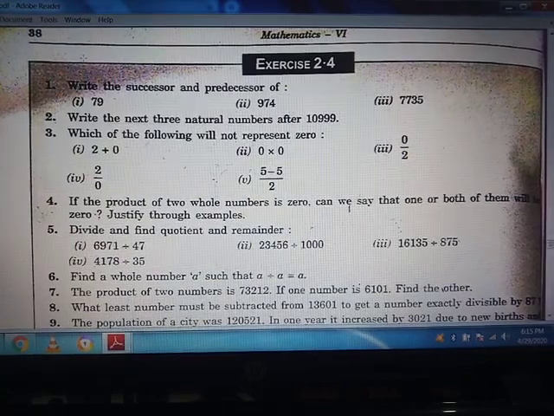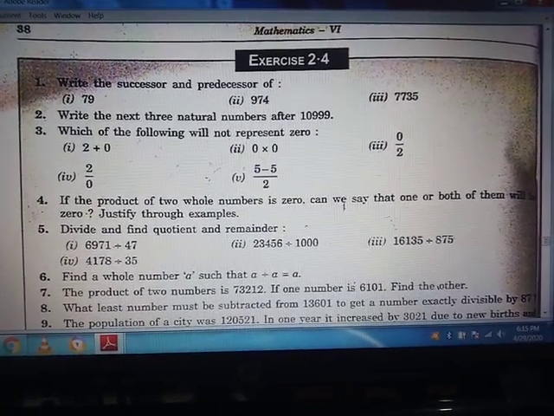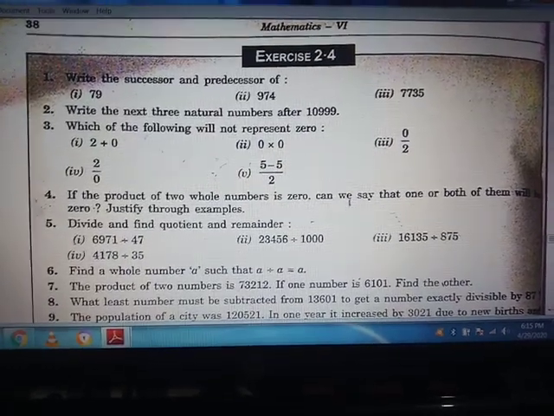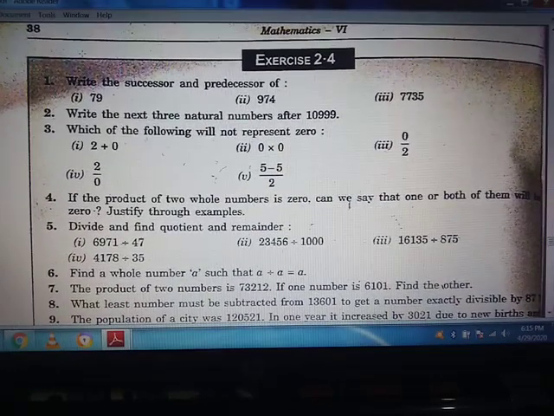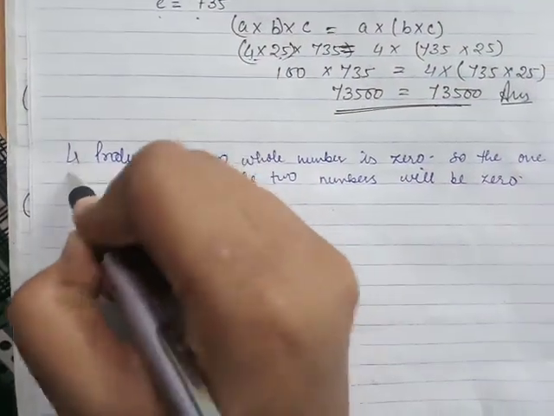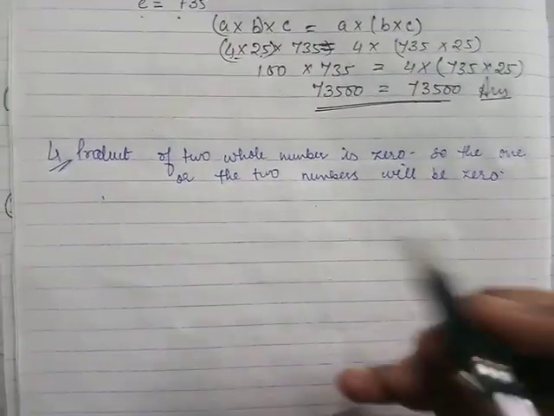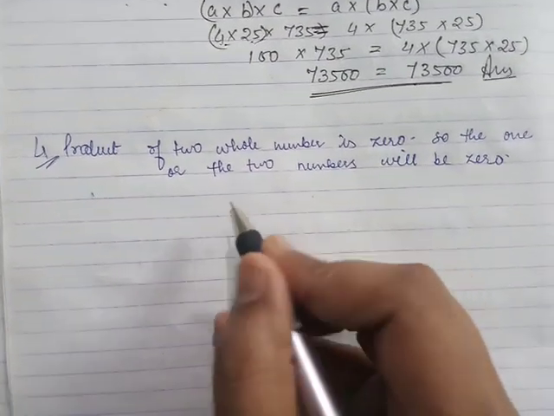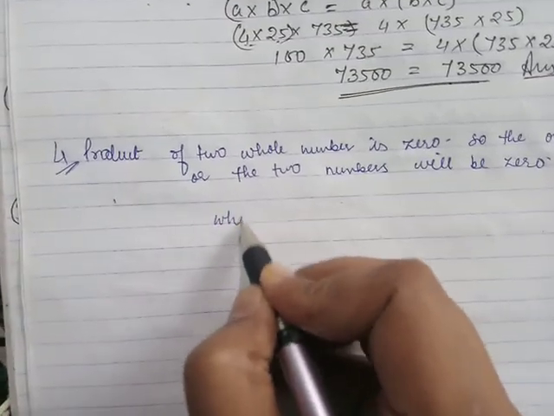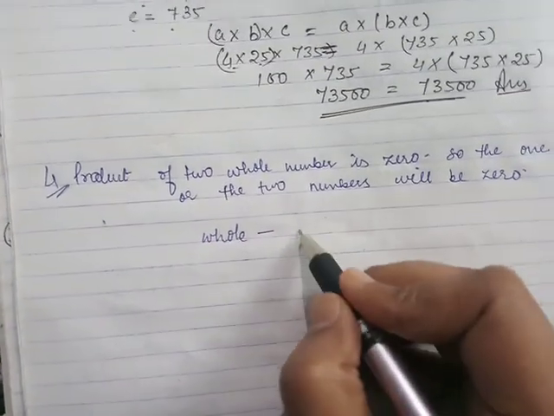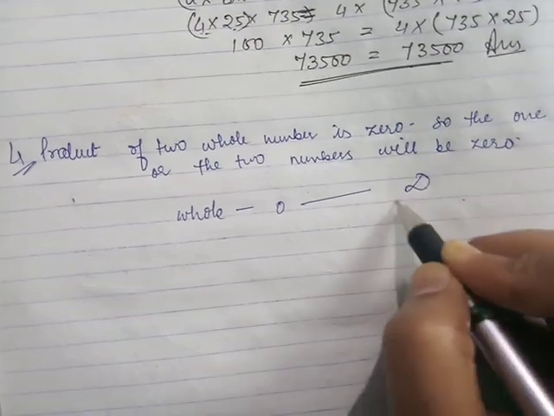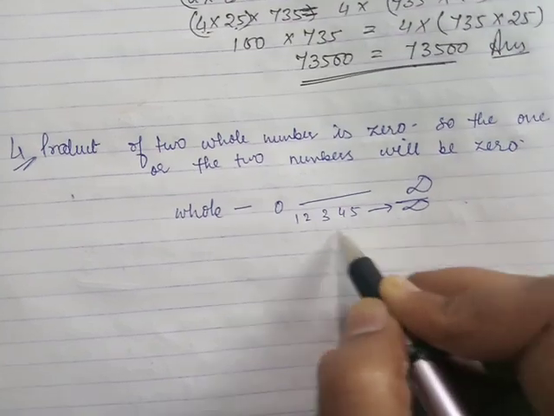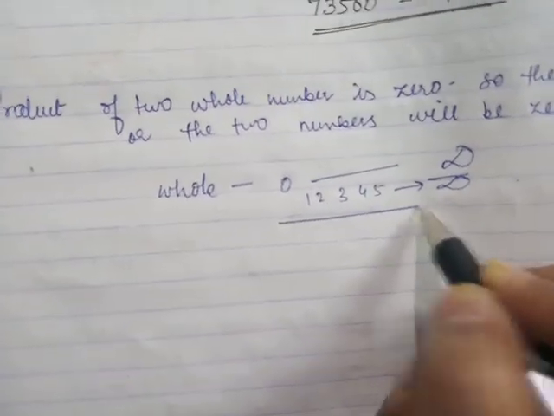Now question number 4. If the product of two whole numbers is 0, can we say that one or both of them will be 0? Yes. Now we will see this question. In the fourth question, it is saying that the product of two whole numbers is 0, so one or both of the numbers will be 0. Justify by example. You know whole numbers, what are whole numbers? From 0 to infinite. 0, 1, 2, 3, 4, 5 to infinite.